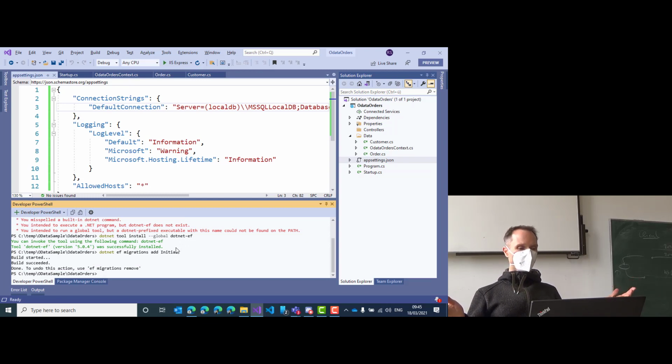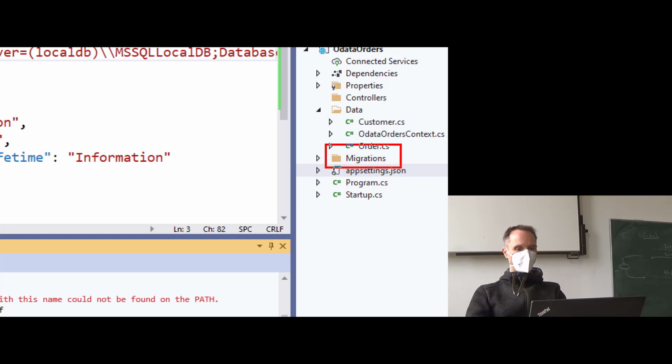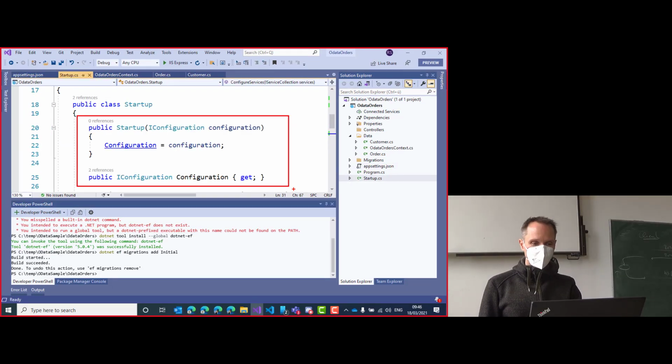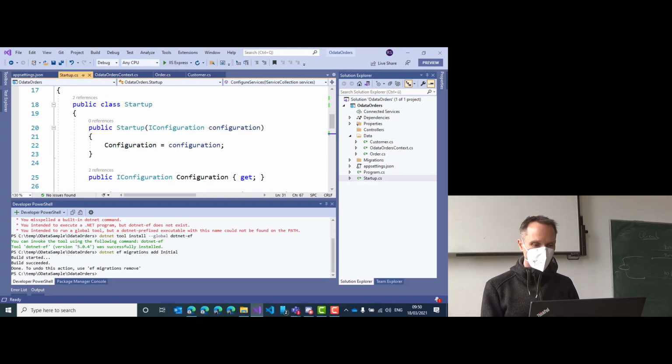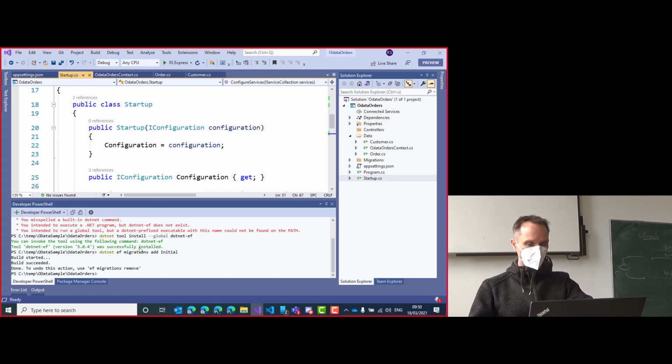Nice, build succeeded. Done. As you can see, we have the migrations. Does anybody in distance learning have any problems? No? Good. In the class, all problems are solved. We are good. The last step that we need to do is to create the database.